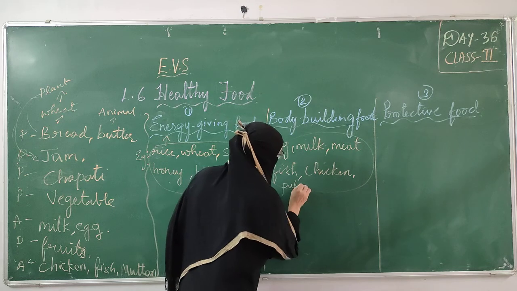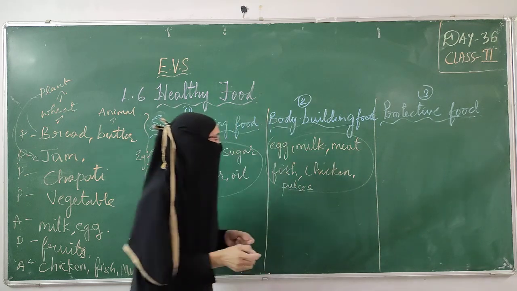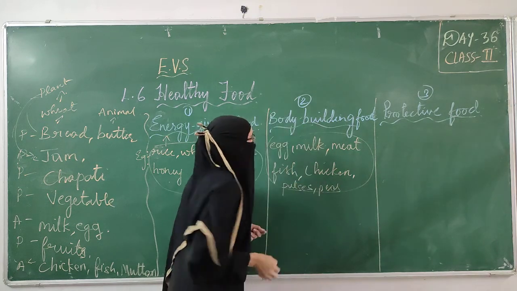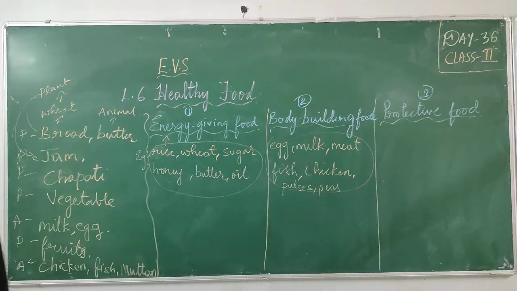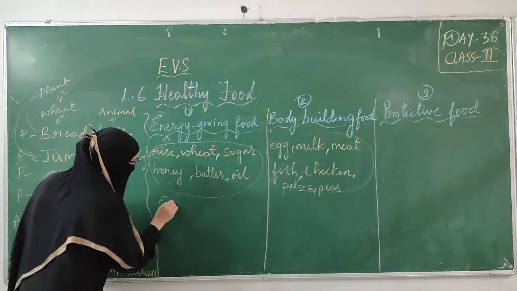Pulses are nothing but dal, different kinds of dals. Pulses, peas, this comes under bodybuilding. So food items like milk, fish, meat, egg, pulses, chicken, etc. help us to grow.